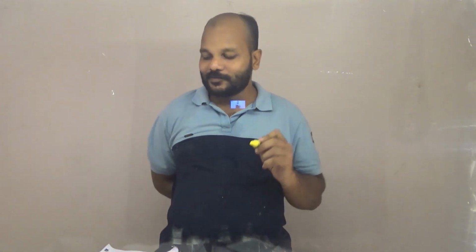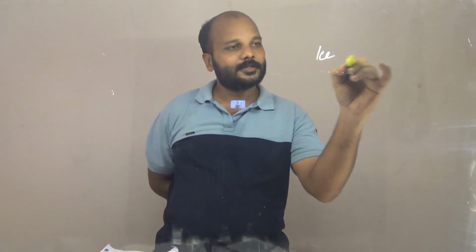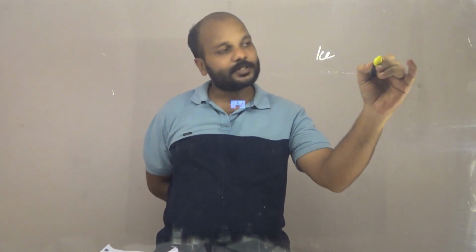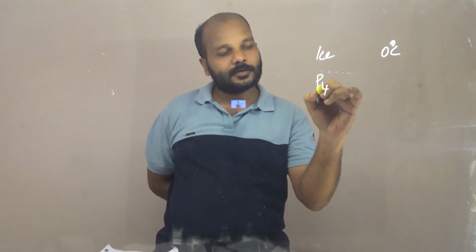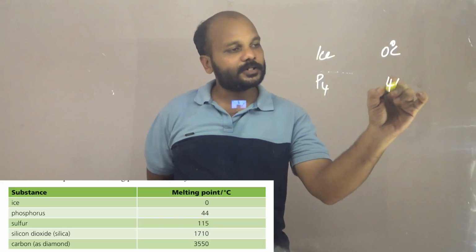Let's see the melting point and boiling point of some of the compounds. For example, ice: its melting point is 0 degrees Celsius, and phosphorus is 44 degrees Celsius.